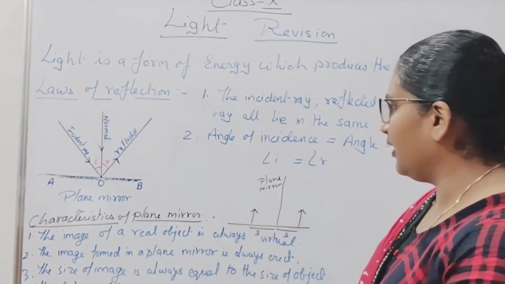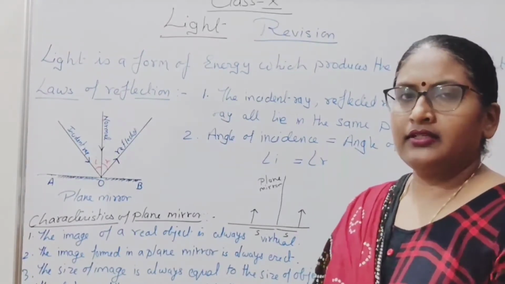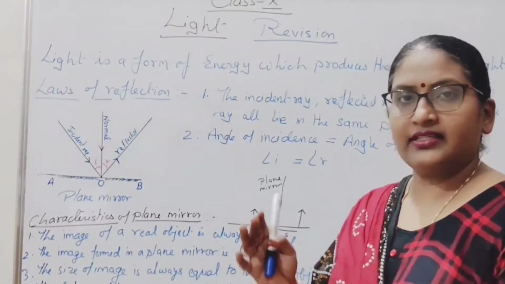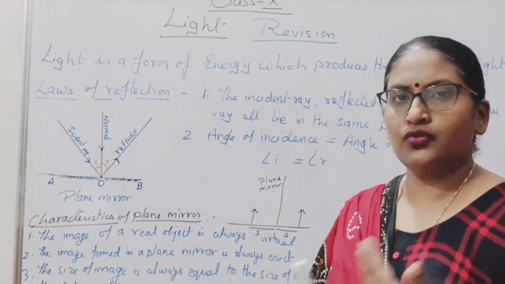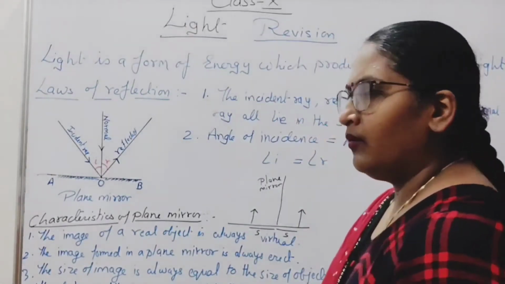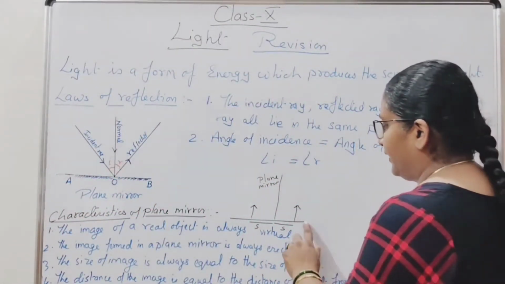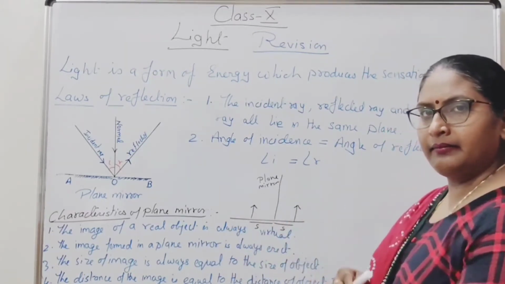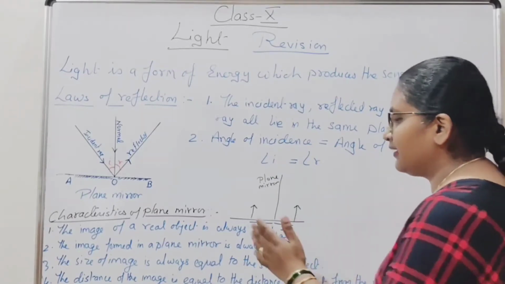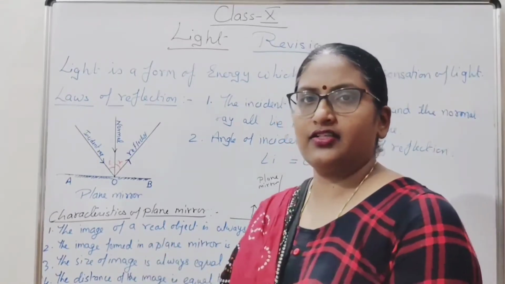Now, what are the characteristics of a plane mirror? At our home we have a plane mirror, the dressing table, in which we get ready. In the plane mirror, the upper side is the reflecting part, and the back side is the polished part, mainly a silver coating. So, let us see the characteristics of a plane mirror.